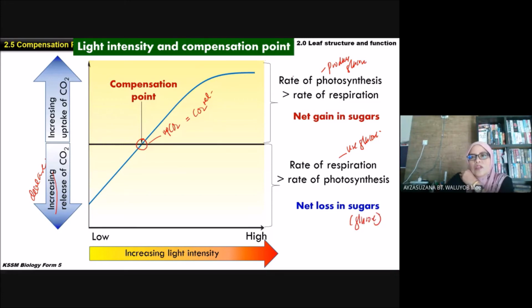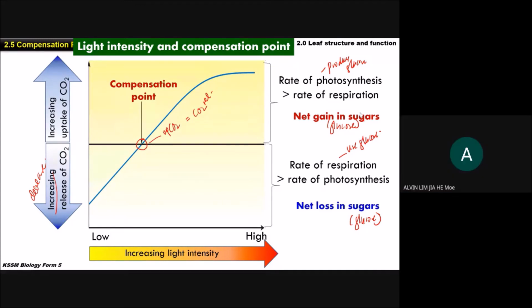Here the rate of photosynthesis is higher, so that the production of glucose is more compared to the using of the glucose. So dia meningkatkan net gain in sugar or in glucose. Alright, understand? Compensation point. Maksudnya compensation point ni kita nak tengok the differences of the rate of photosynthesis and respiration. Okay? Any question about the compensation point?